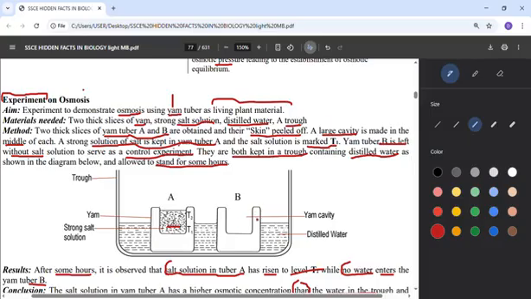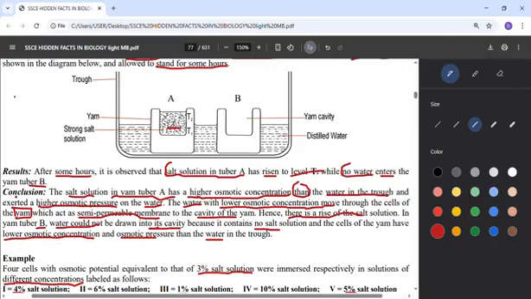So we call it a controlled experiment. After this, you leave it for some hours and see what will happen. Definitely there will be osmosis. So in the result, after some hours, the one that has salt solution, the level was T1, will rise to T2. Because the salt solution concentration is very high, it will demand water from the distilled water that does not have salt. It will be thirsty, just like someone that takes too much salt will be thirsty, sweating profusely, and demanding water.